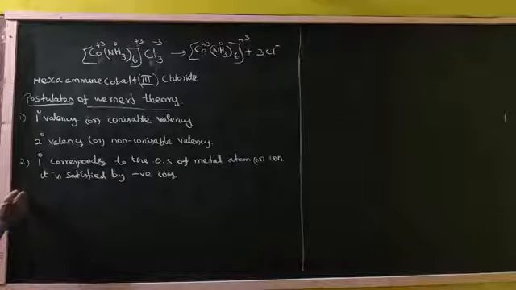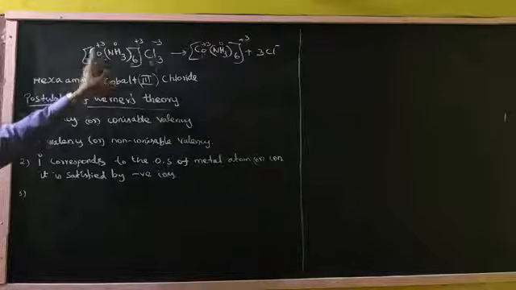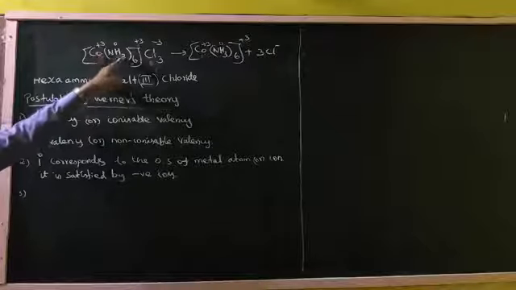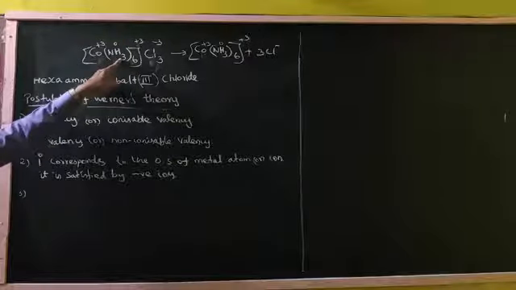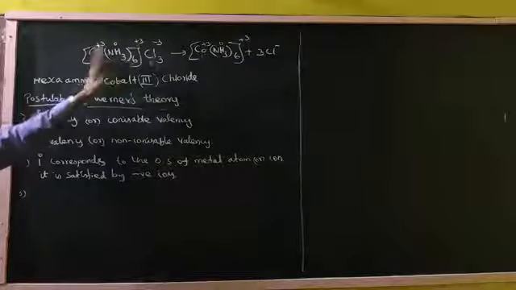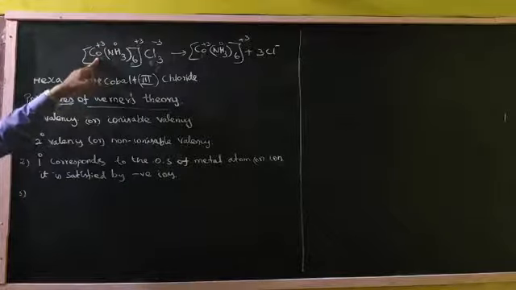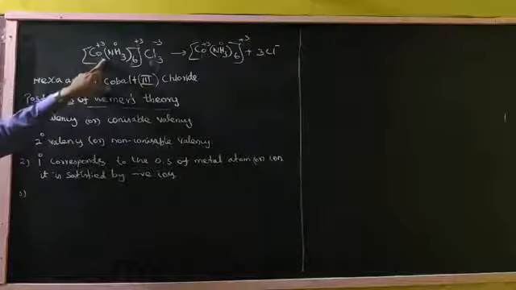Now, the secondary valency. As I said, it is non-ionizable when dissolved in a suitable solvent. So the 6 NH3 ligands will not separate from the metal. That is called non-ionizable valency, the secondary valency.